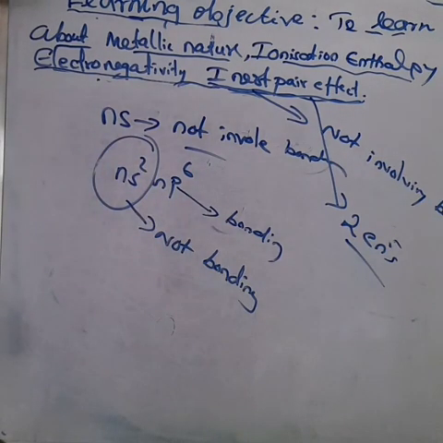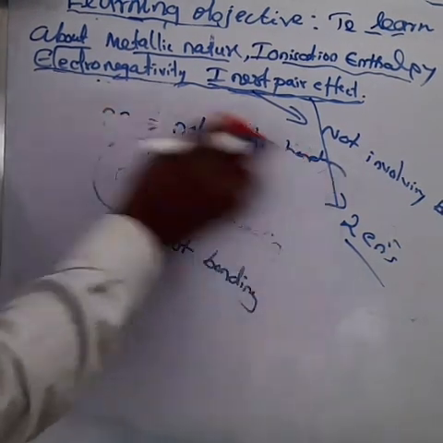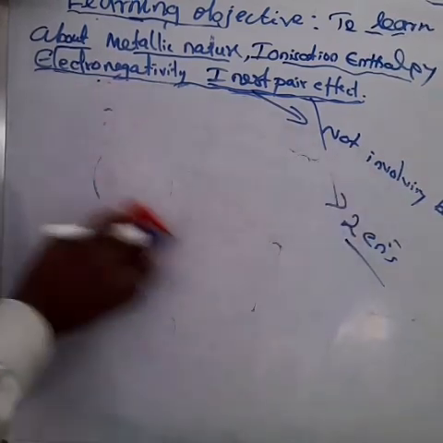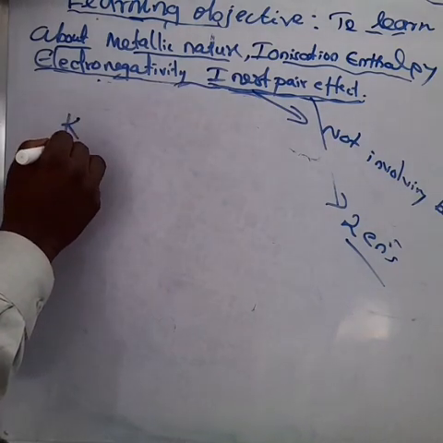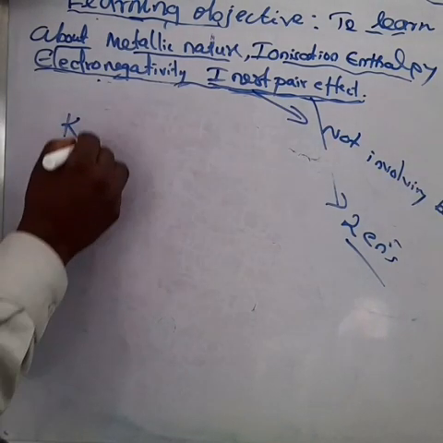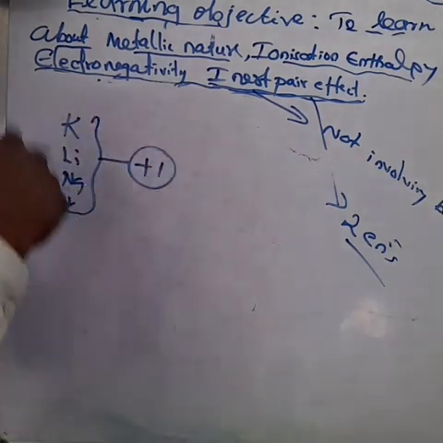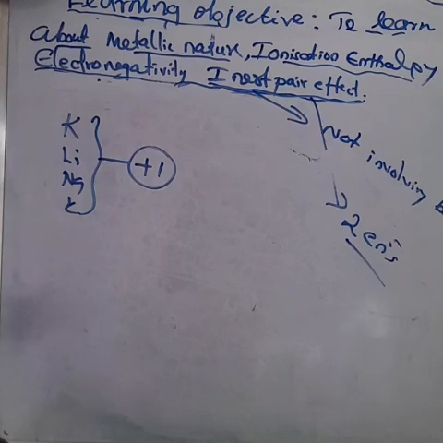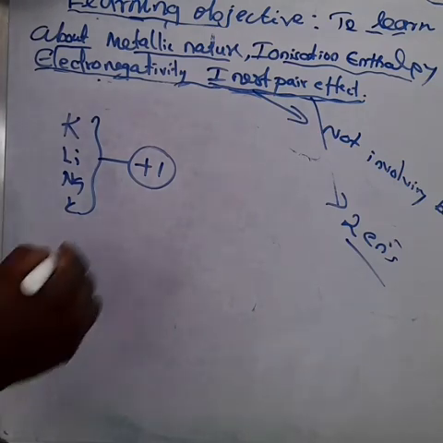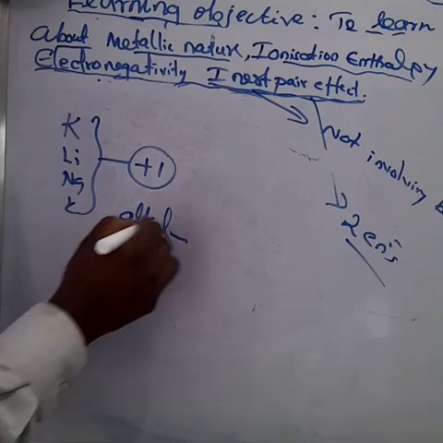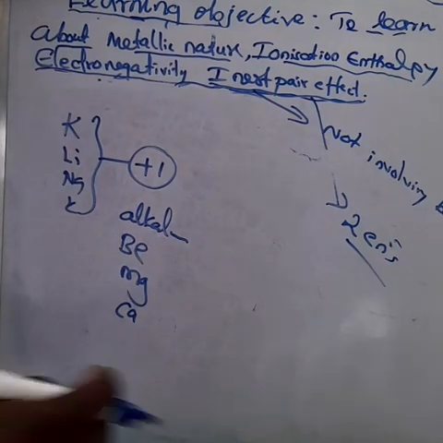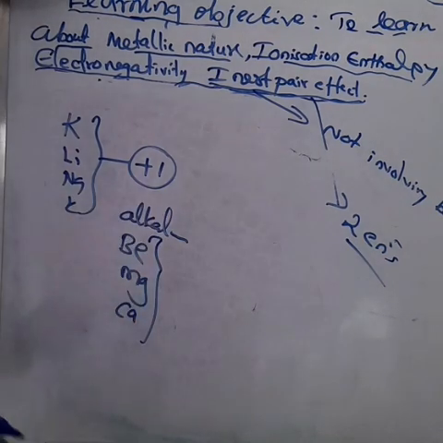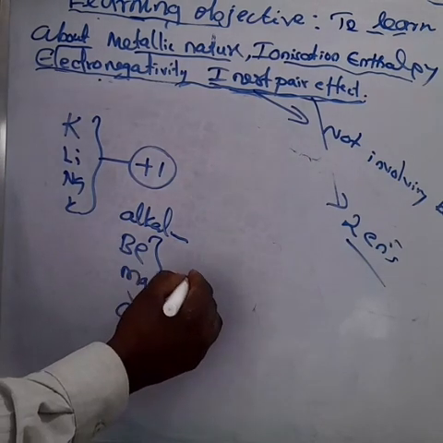Here the alkali and alkaline earth metals have oxidation states of +1 and +2. Am I right? Alkali metals are hydrogen, sodium, potassium. What is the reason we say alkali metal? Because it can donate one electron. What about alkaline earth metals? Beryllium, magnesium, calcium, strontium, barium. These are alkaline earth metals. They can donate 2 electrons, so the oxidation state is +2.